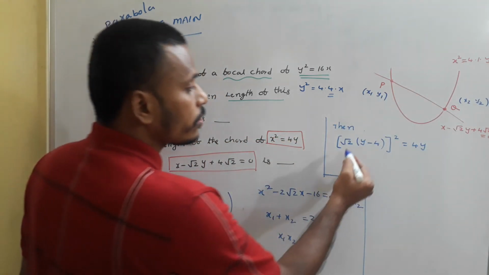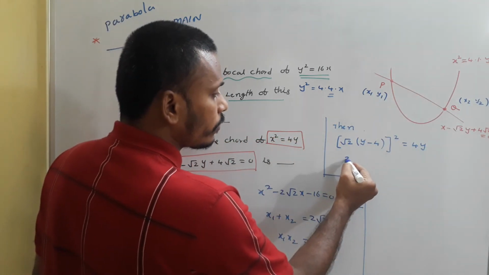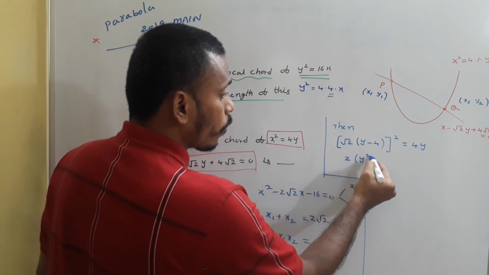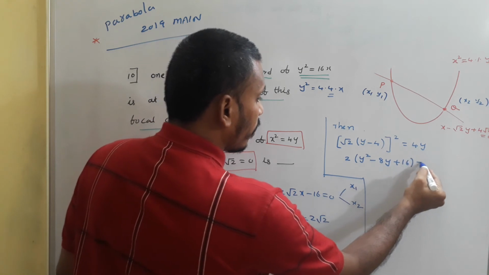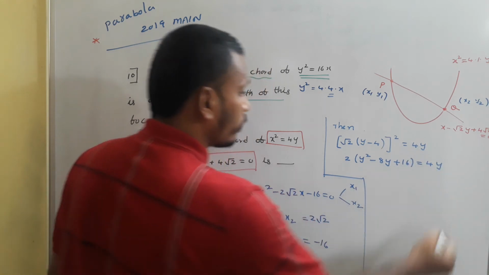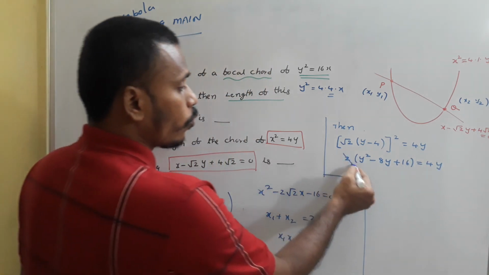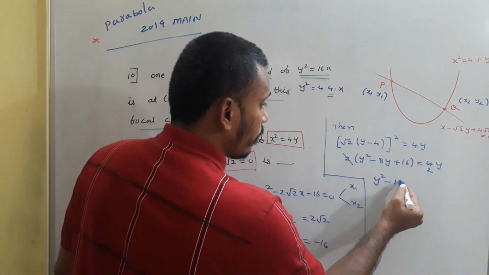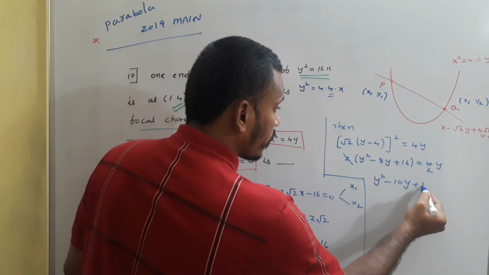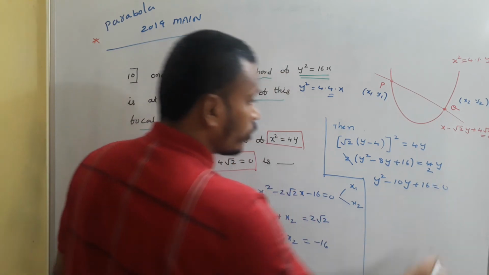When you simplify this, root 2 square is 2. 2 into y square minus 8y plus 16 is equals to 4y. Cancel out 1, 2 and make a quadratic. y square minus 10y plus 16 is equals to 0.